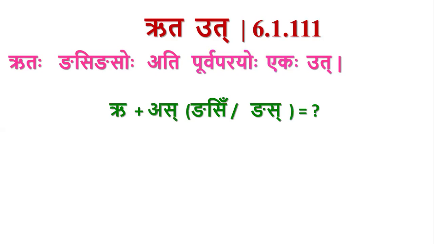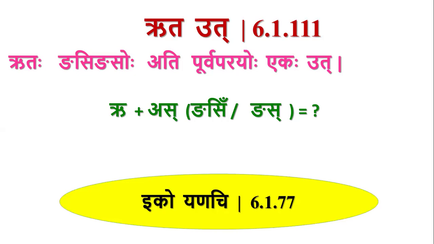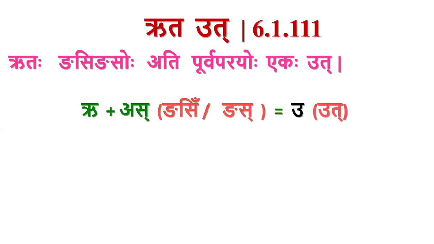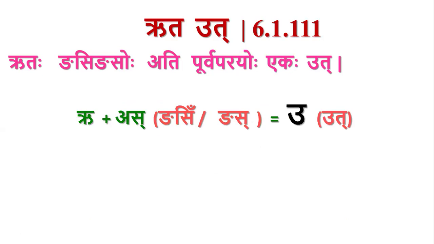Ru plus Gnasi or Gnas, the Drusha Rupa of both the Pratyayas is As. So whenever Rukaranta words are followed by this Gnasi or Gnas Pratyaya, there will be Purva Parayoho Ekaha Ut. Actually, Eco Yanachi is applicable here, but by blocking it, we get Rutavut. So we get Ru plus As is equal to U.